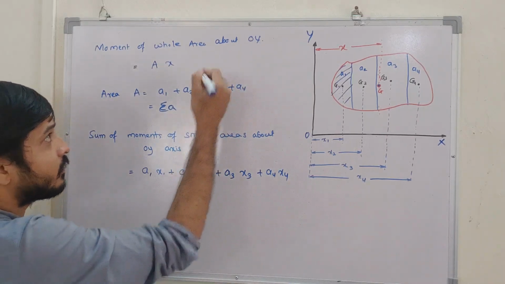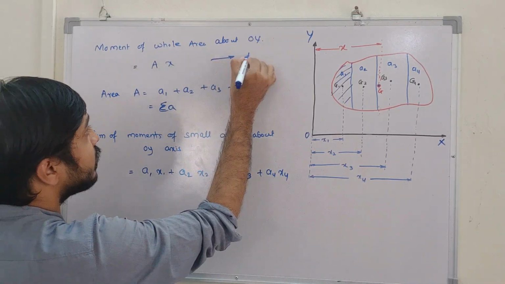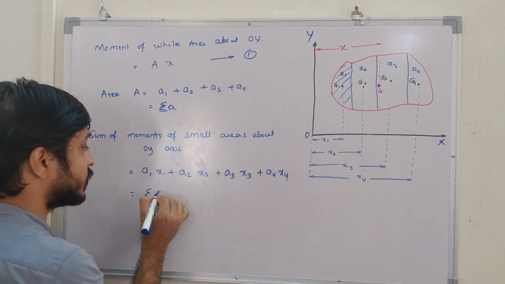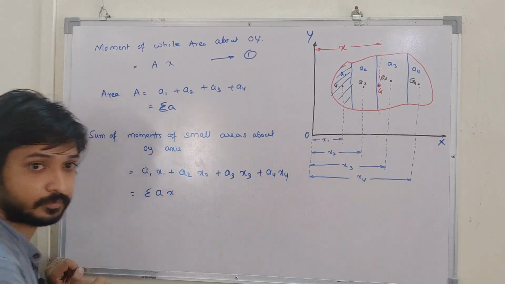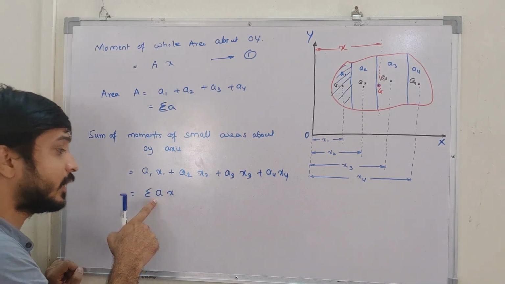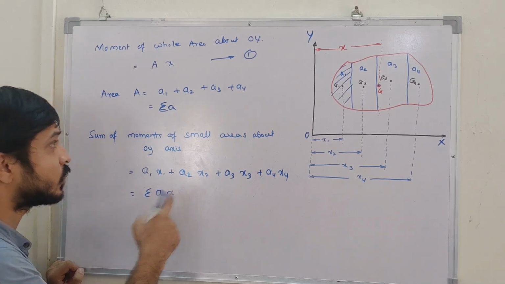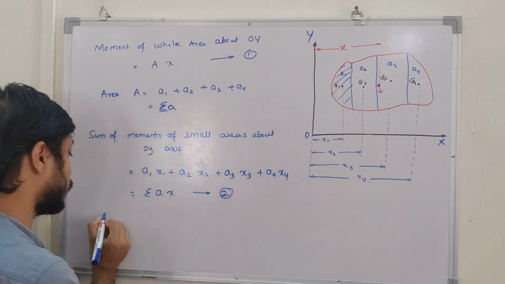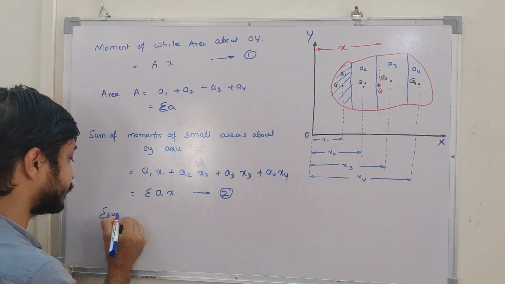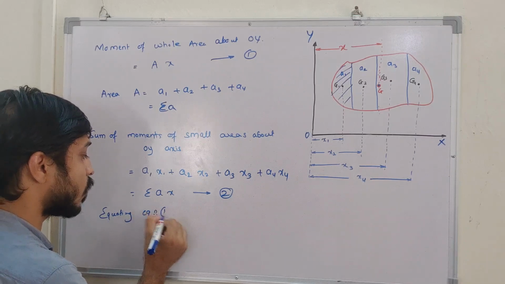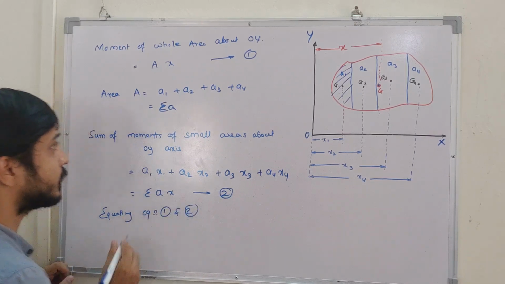So now we can equate this. Let me call this equation 1. The moment of the whole area I can write as summation of A into X, because this is nothing but area into distance. So equating equation 1 and equation 2, what do we get?